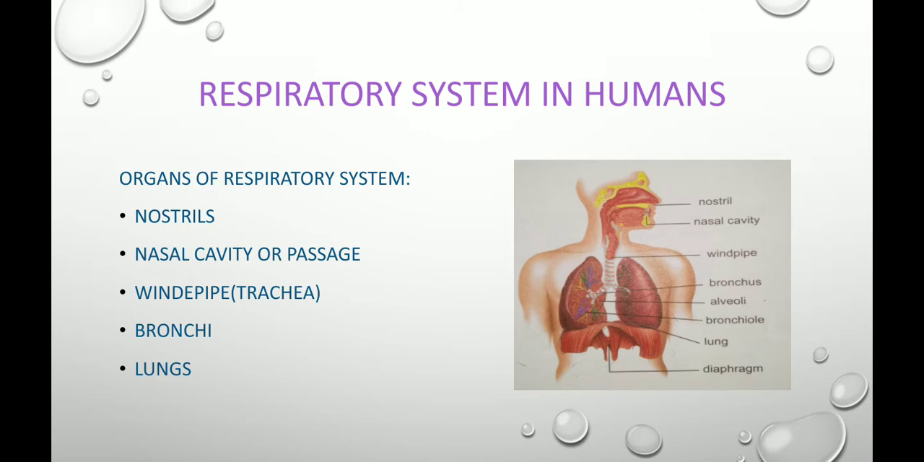Then the lungs are present in the chest cavity, which is surrounded by ribs. The cage-like structure the ribs form is known as the rib cage, and the muscular sheet which forms the floor of the chest cavity is known as the diaphragm.